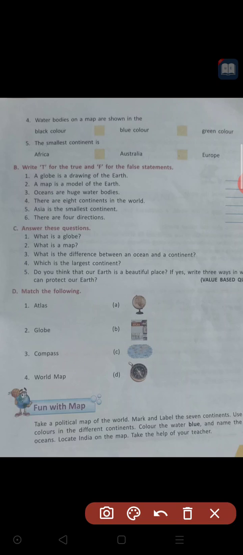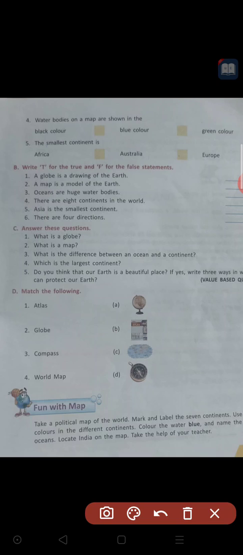Atlas. Atlas means what? A book of maps. Where is the book of maps in these four images? Yes, option B. Okay, option B is correct. First one is option B. Okay, next, second one.